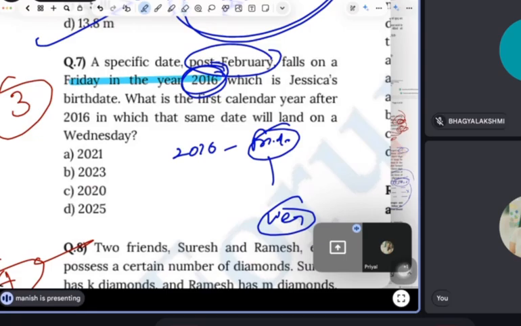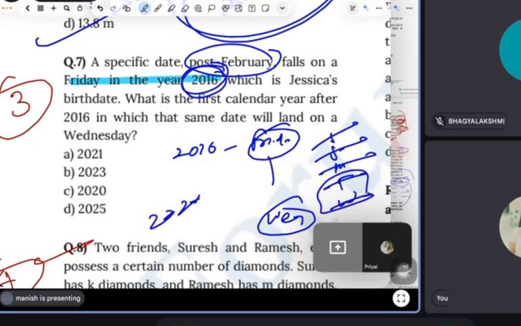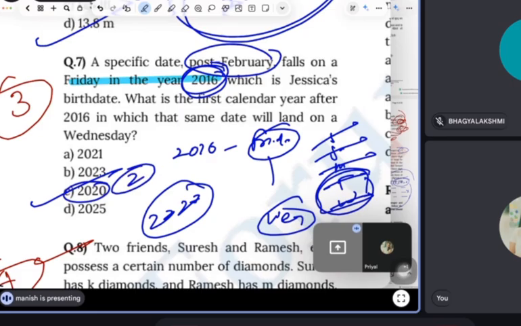This is just simple. I don't know why they asked this question. Saturday, Sunday, Monday, Tuesday, Wednesday, right? Then 2017, 18, 19, 20, 21. But I repeat, 2020 is already a leap year, so it will cover two days extra, guys. That is what you need to understand here. Only this much attention is required in this question. Otherwise, you can answer this question within just 10 seconds.